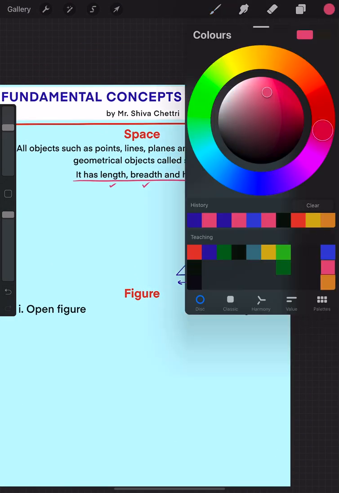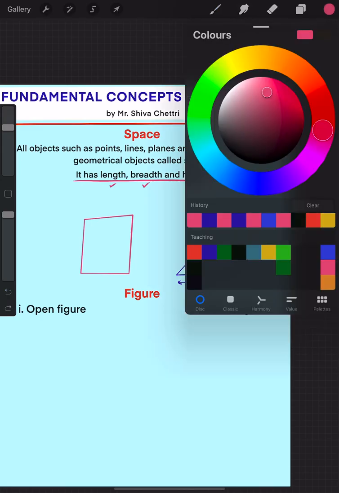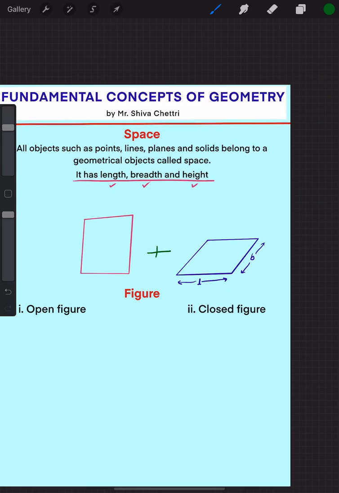Suppose I have another plane like this. This is another plane. So if I combine these two, how does it look, tell me? I need to arrange them in such a way that they fit, right?